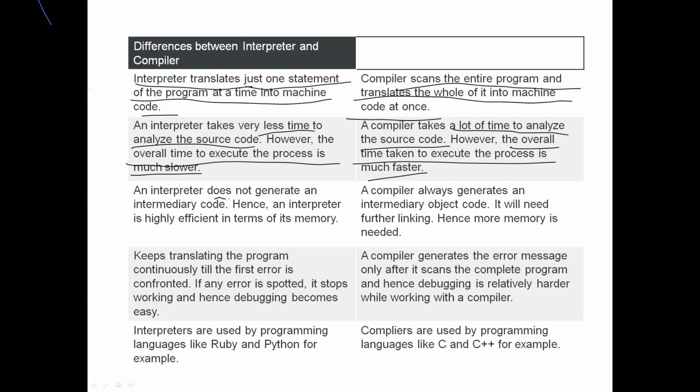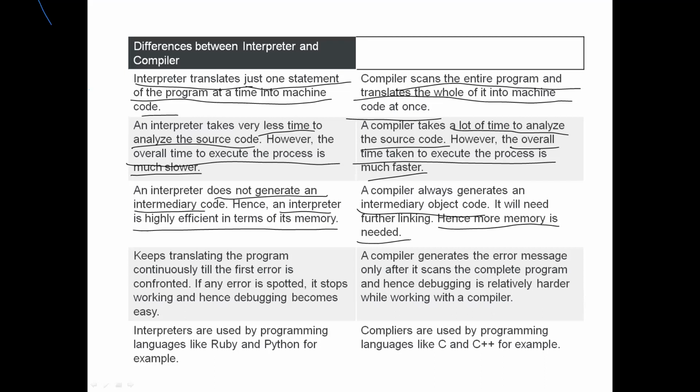And the interpreter does not generate an intermediary code. Hence, the interpreter is highly efficient in terms of memory. It is not generating any target program, that's why it is using very less memory only. But the compiler is generating intermediary object code, so .class or .obj it is going to generate. It is needed for linking, hence more memory is needed. So the compiler needs more memory and the interpreter needs less memory.